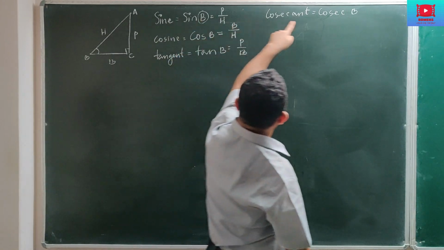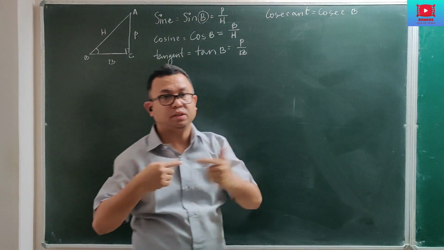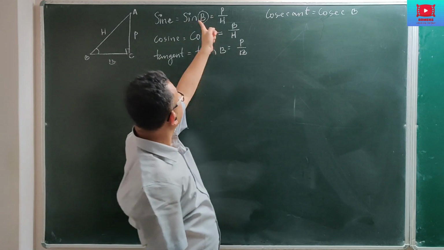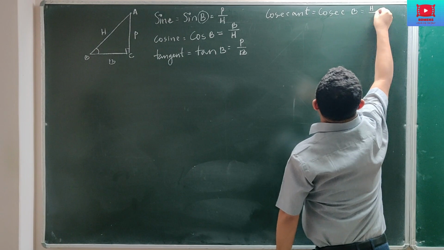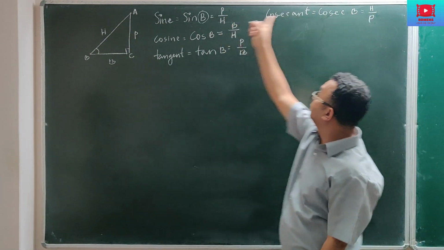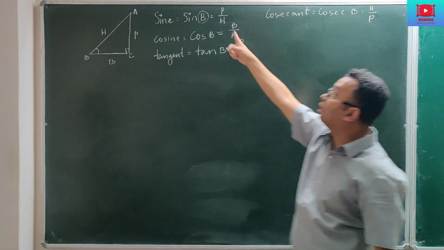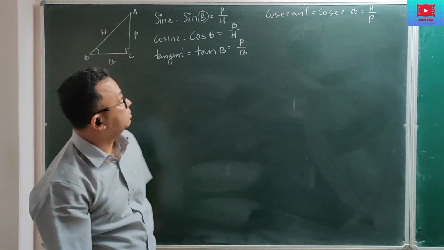Now, sine and cosec are reciprocal to each other. If sine is P by S, then cosec is S by P. Here, S has gone up and P has come down. Reciprocal.